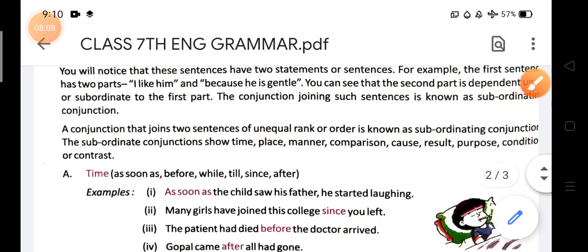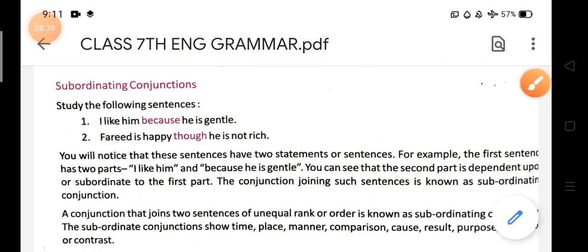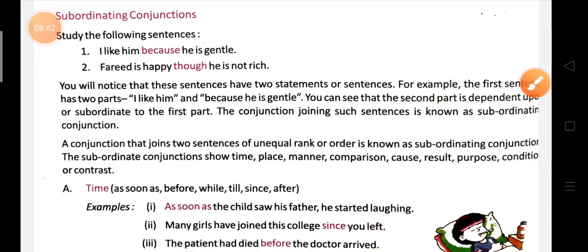And there is a reason also. You can see the examples. Unequal rank means what? You can say, I like him because he is gentle. Next, Farid is happy though he is not rich. वह rich नहीं है फिर भी happy है. This is the unequal rank. Sometimes we suppose that the person who has money, who is rich, is happy, but over here you are finding that Farid is happy though he is not rich. So these are the unequal rank that you should try to understand. Okay, so a conjunction that joins two sentences of unequal rank or order is known as subordinating conjunction.